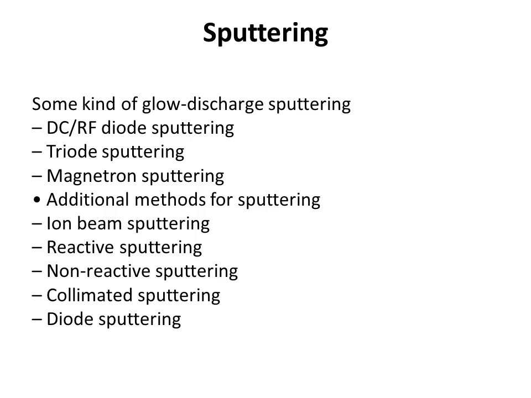These are the kinds of glow discharge sputtering: DC, RF, direct current, radio frequency, diode sputtering, triode sputtering, and magnetron sputtering. And also the additional methods for sputtering: ion beam sputtering, reactive sputtering, non-reactive sputtering, and polymetric sputtering, and then the diode sputtering.